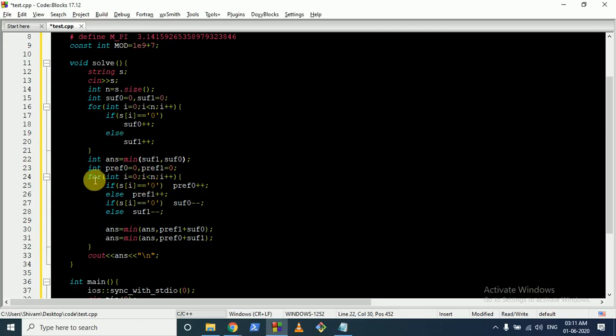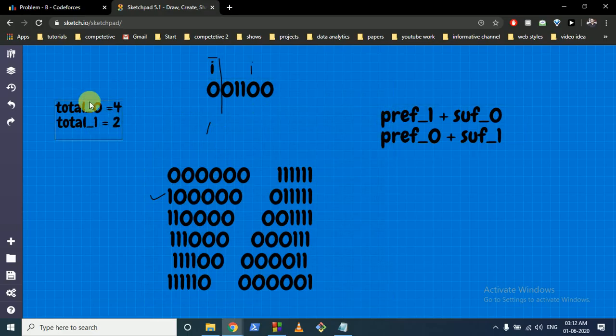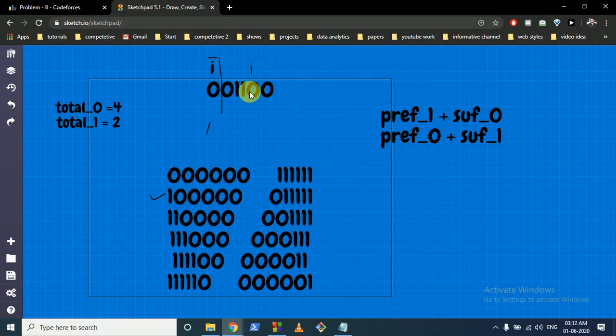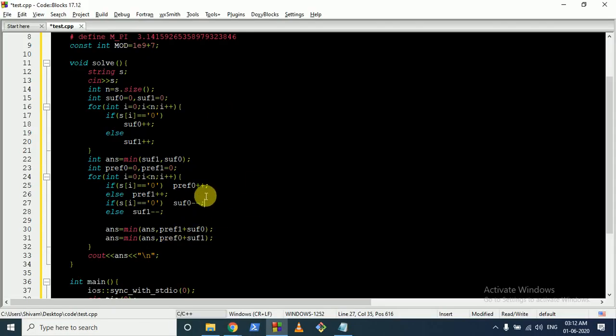Now we will iterate from 0 till n, and we will see if s of I is equal to 0, then we will increment our prefix of 0. Else it is not 0, it will be 1, and we will increment our prefix of 1. Because we have updated our prefix, we want to decrement it from the suffix, because we want to calculate how many zeros are there on the right hand side of that I. Then the answer will be the minimum of these two conditions, prefix of 1 plus suffix of 0, or prefix of 0 plus suffix of 1, at every ith.